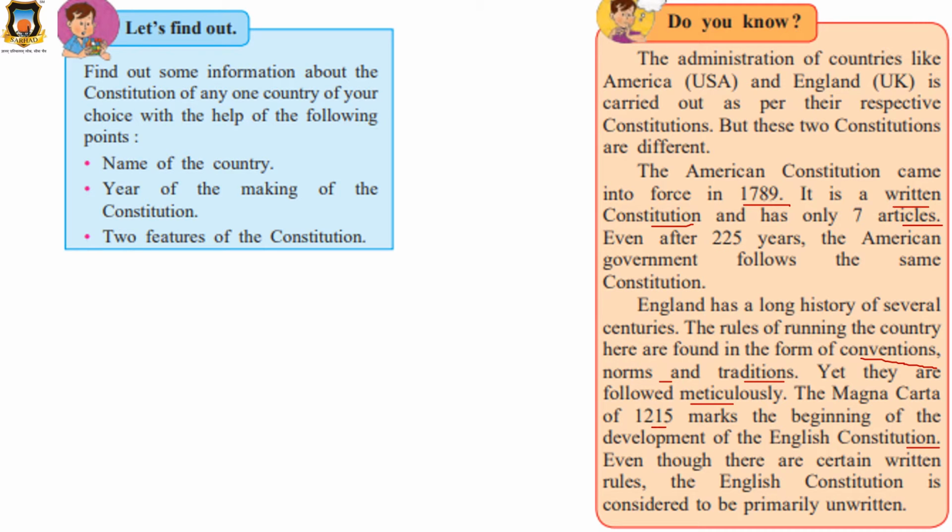Even though there are certain written rules, the English constitution is considered to be primarily unwritten. Means the USA constitution is supposed to be the written constitution, and the English constitution is supposed to be unwritten.